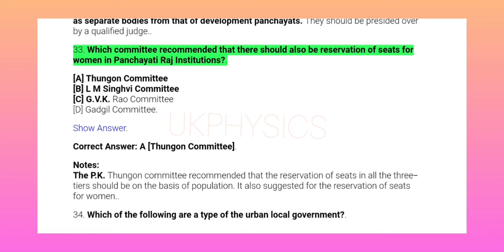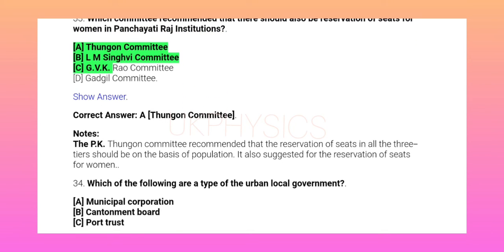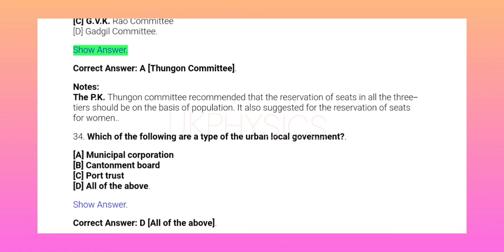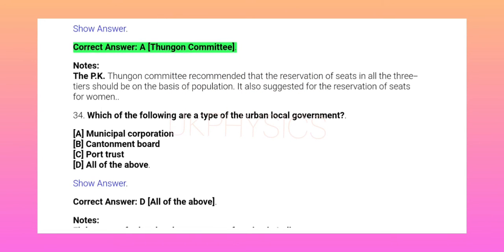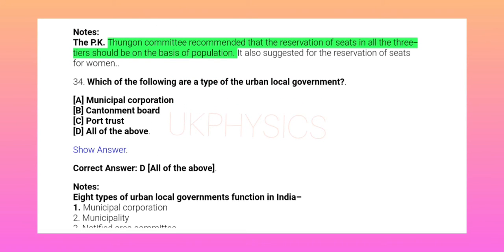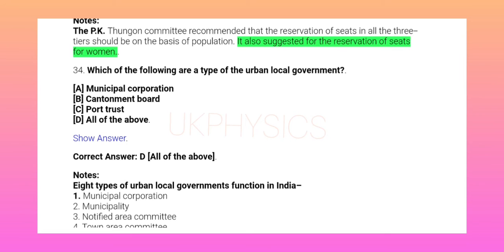33. Which committee recommended that there should also be reservation of seats for women in Panchayati Raj institutions? A. Tungan Committee, B. LM Singhvi Committee, C. GVK Rao Committee, D. Gargil Committee. Show answer. Correct answer A. Tungan Committee. Notes: the PK Tungan Committee recommended that the reservation of seats in all the three tiers should be on the basis of population. It also suggested the reservation of seats for women.